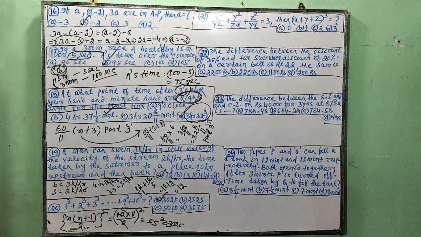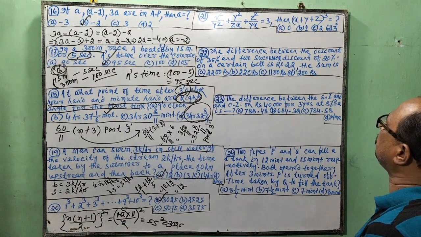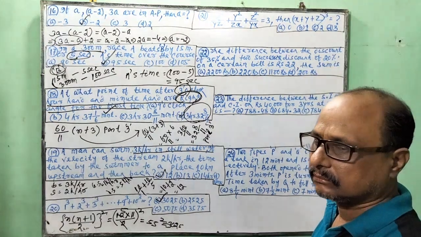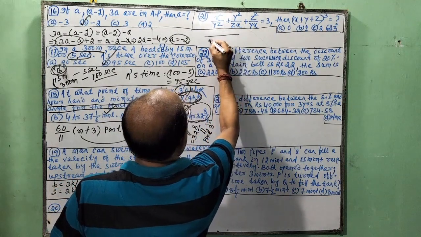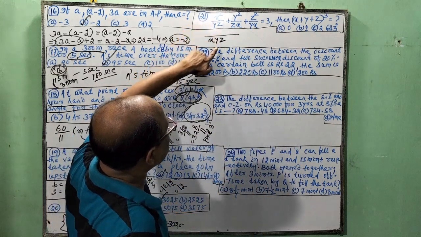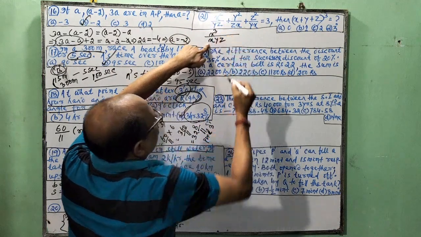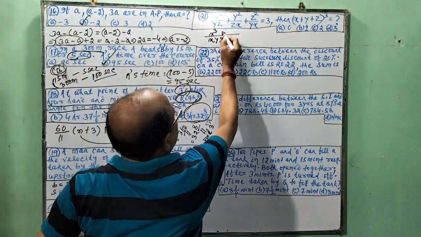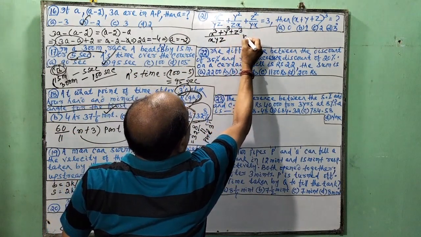Next, come to x square by yz plus y square by zx plus z square by xy is equal to 3. But the question asked is x plus y plus z whole cube, what is it? A simple question. The LCM is xyz. Here yz cancelled, x into x square, so this is x cube. Likewise this is y cube, likewise this is z cube, is equal to 3.